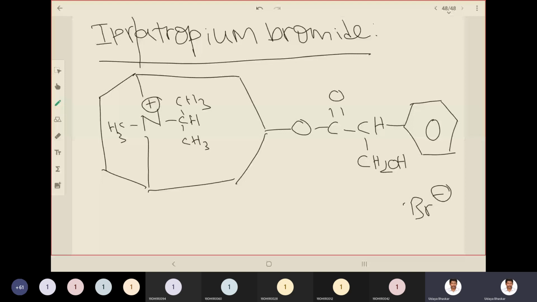If you remember and practice the atropine structure n number of times, you can easily remember the other four drugs. Is it not? We'll see the synthesis of ipratropium bromide in the next session. Try to remember these things, the classification and these four, five structures today. Practice a number of times and try to remember.